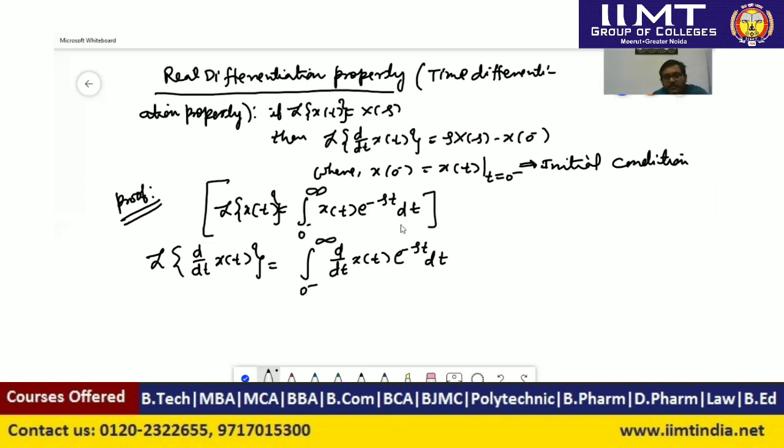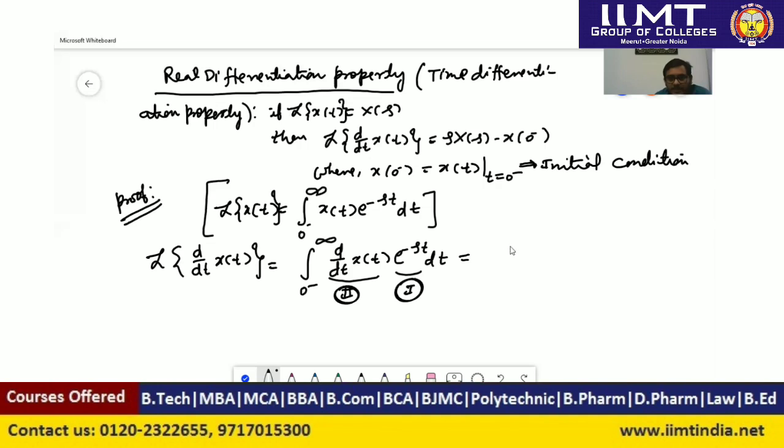Here we will use the by parts formula, so we have to integrate this relation. Here we will consider the first function which is easily integrable. So here we can observe that d by dt of x(t) is easily integrable, so it will be second and e to the power minus st will be first. So we will integrate this expression using the by parts formula.